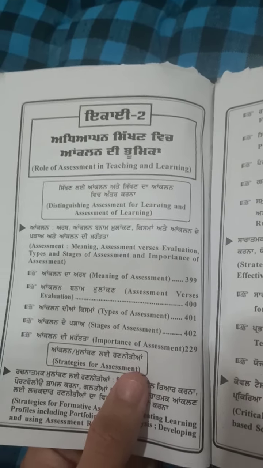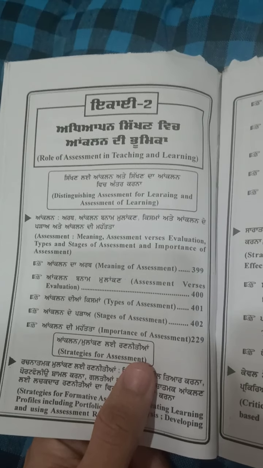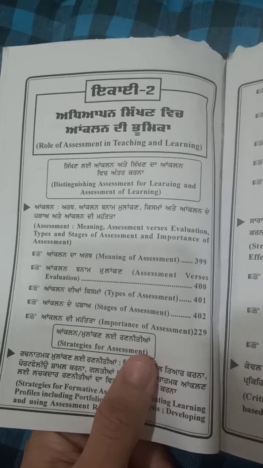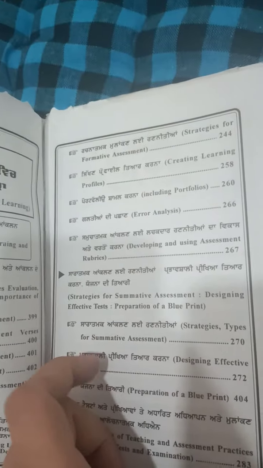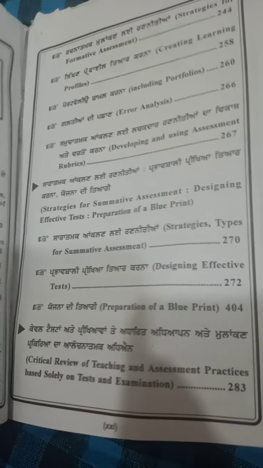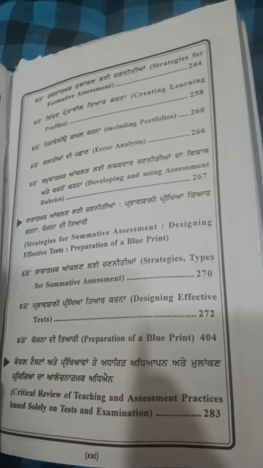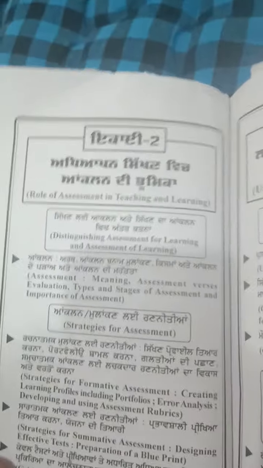Now unit 2 is started. You can compare it with syllabus, like role of assessment in teaching and learning. Then assessment, meaning assessment versus evaluation and types and stage of assessment, importance of assessment. Then strategies for assessment, then strategies of summative assessment. Then so many topics till critical review of teaching and assessment practices based solely on test and examination. So you can check out unit 2 and syllabus, and you can check whether it's completely right or not.